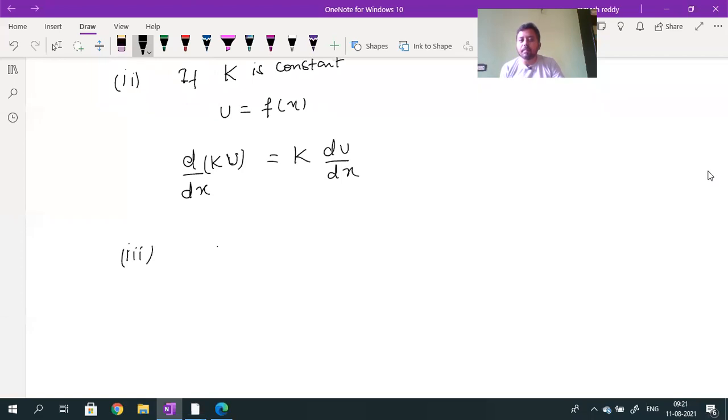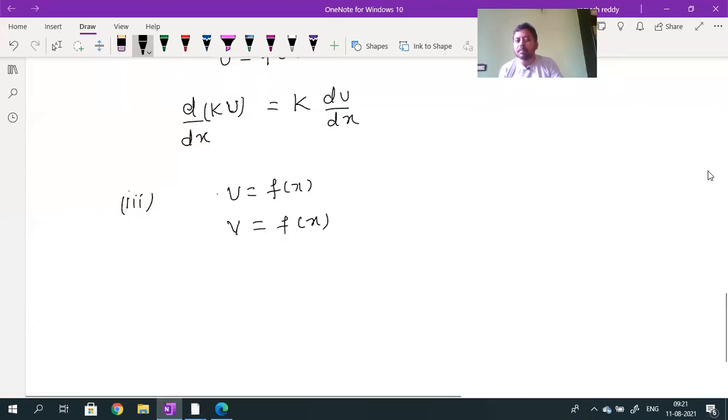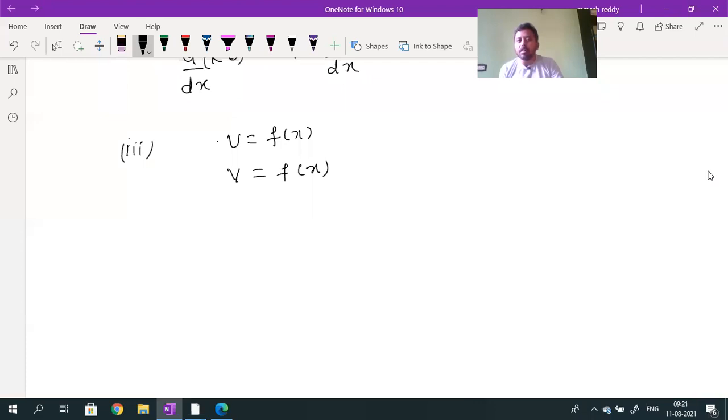And the third formula. If u is a function of x and v is also a function of x, the u value depends upon the x value, and the v value also depends upon the x value. What is the derivative d by dx of u plus v? Here you should not multiply, this d by dx is one operation. It is equal to d by dx of u plus d by dx of v. Whenever the derivative of u plus v is given, the formula is du by dx plus dv by dx.